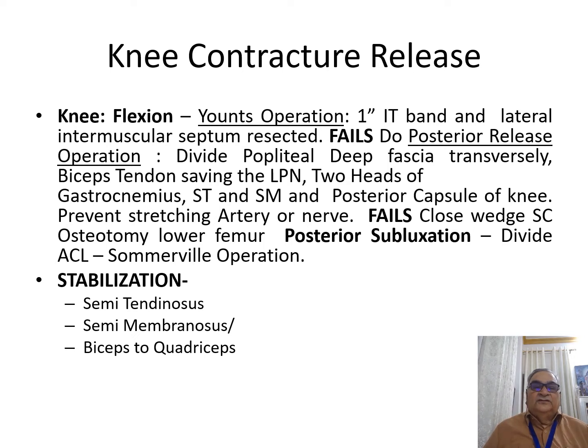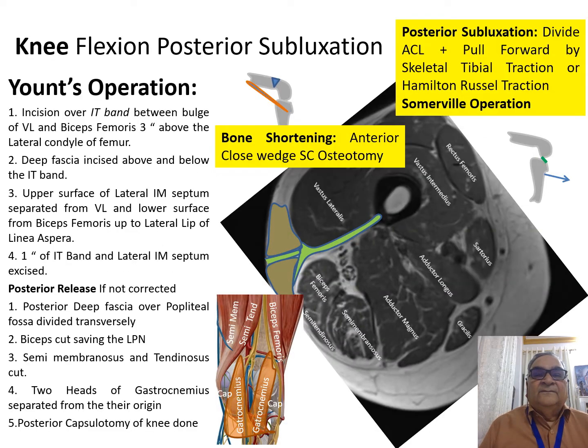Now, if you want to stabilize, then you have to transfer the semitendinosus, the semimembranosus, and the biceps femoris to the quadriceps. We'll show you this release diagrammatically in the next slide, and here it is.